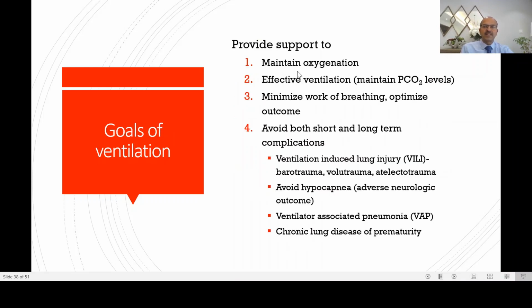So the goals of ventilation are to maintain the oxygenation and effective ventilation with maintaining PCO2 levels. We should minimize the work of breathing and optimize the outcome. We should avoid both short and long-term complications. So we discussed all this during the series on ventilation, and I would quickly run through this, but the factors related to blood gas is how you interpret.